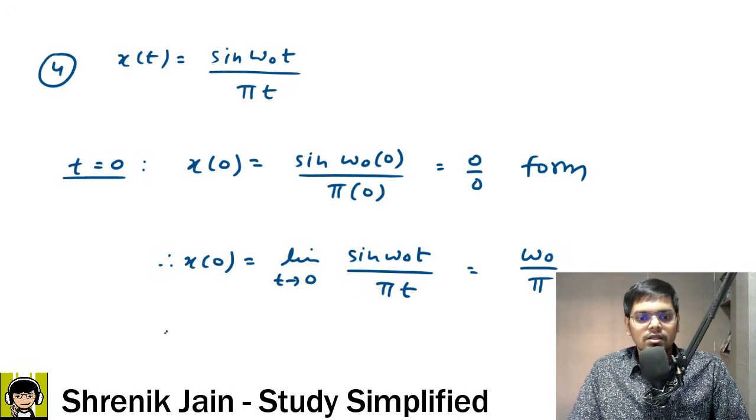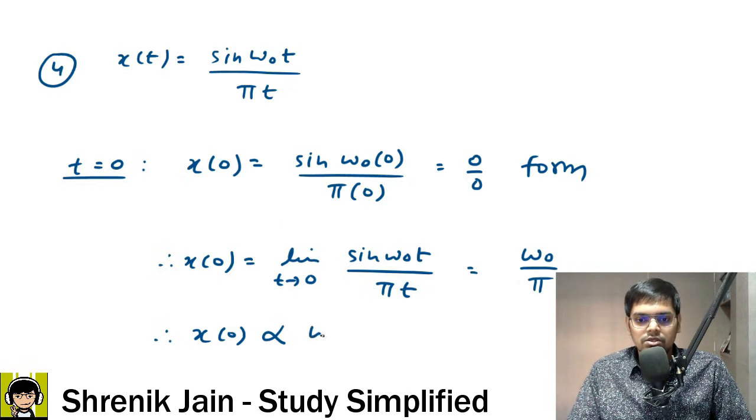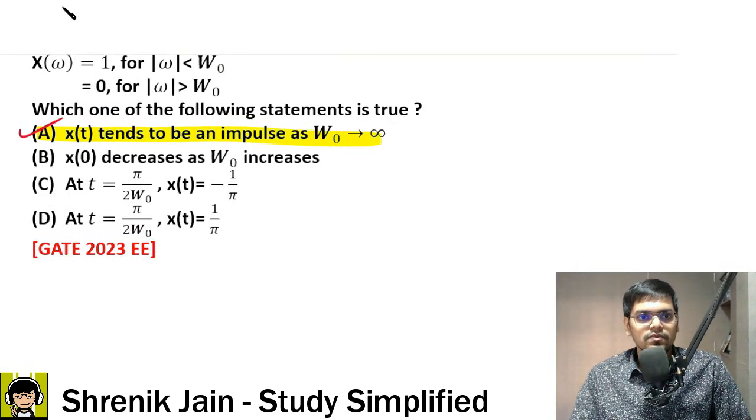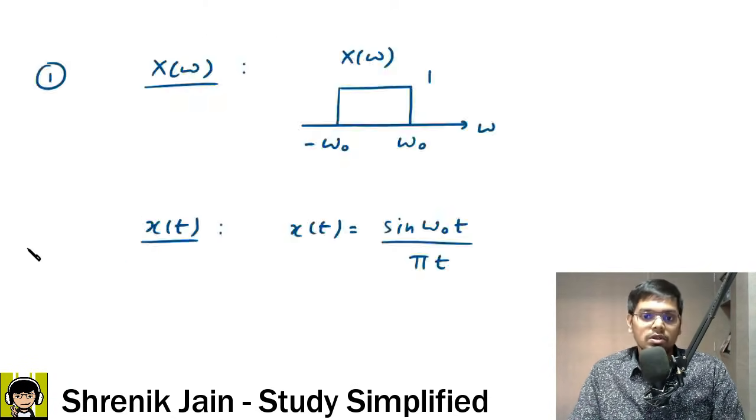So you can see the relationship, that x of 0 is directly proportional to omega naught. If it is directly proportional to omega naught, then when x of 0 increases, omega naught should increase. But in the option, what were they saying? In option Bombay, they were saying that x of 0 decreases when omega naught increases. Inverse relationship. That is not true. So Bombay is wrong, Calcutta is wrong, Delhi is wrong. Only option A is correct.